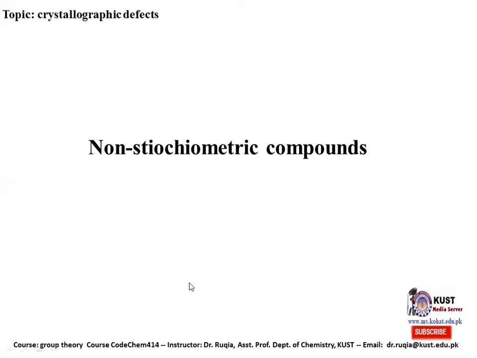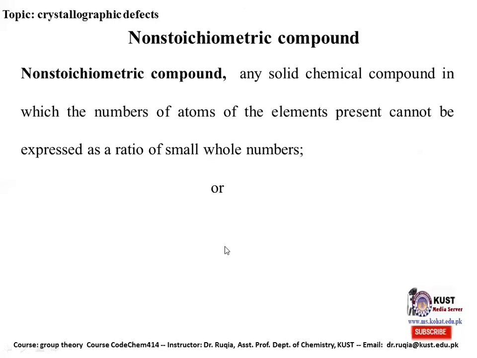Now, another topic included in the same lecture is non-stoichiometric compounds. A non-stoichiometric compound is a solid chemical compound in which the number of atoms of the elements present cannot be expressed as a ratio of small whole numbers.